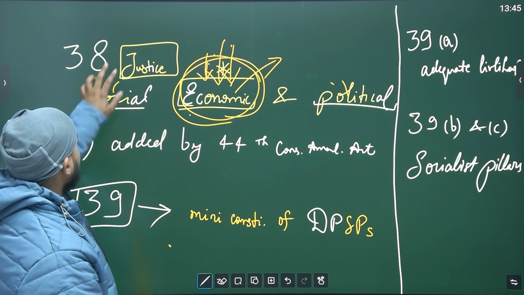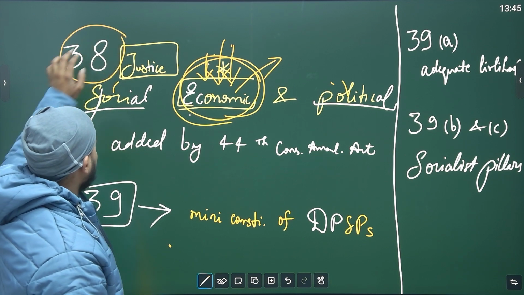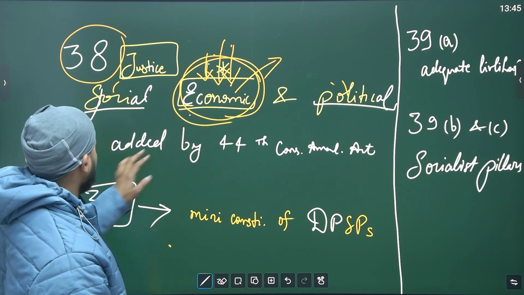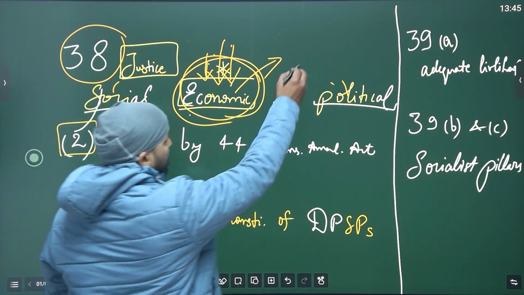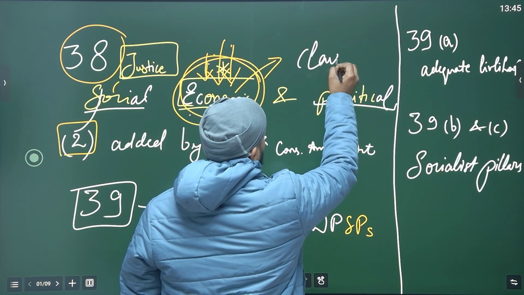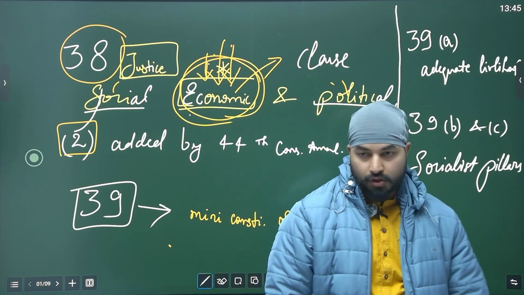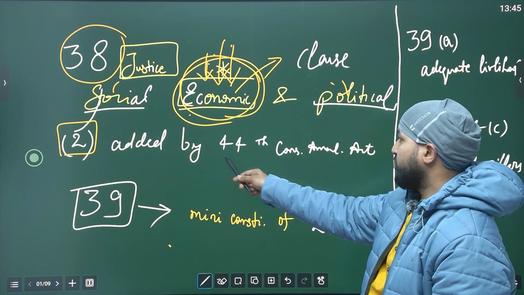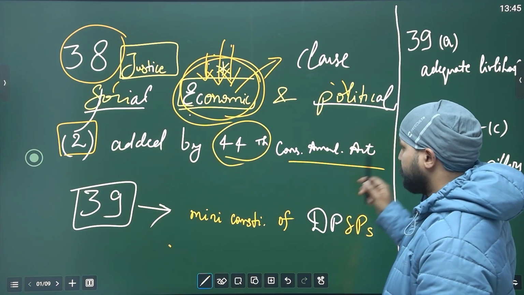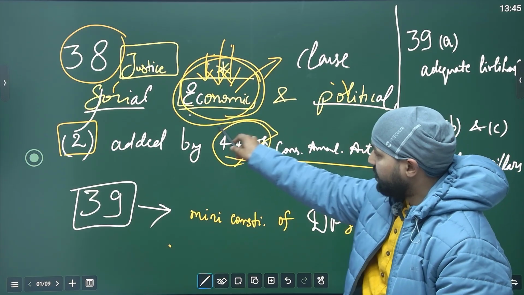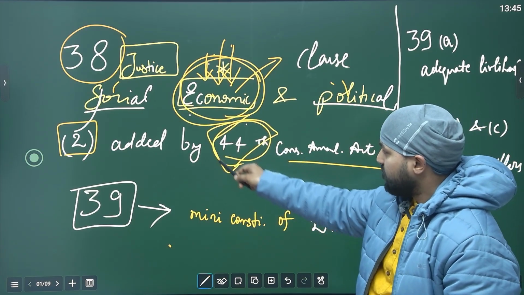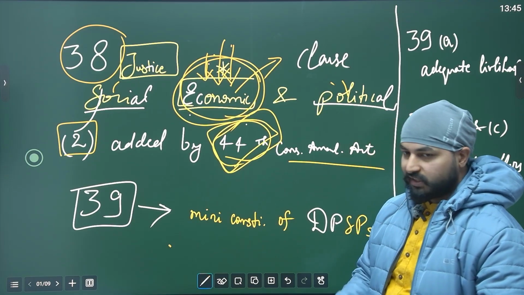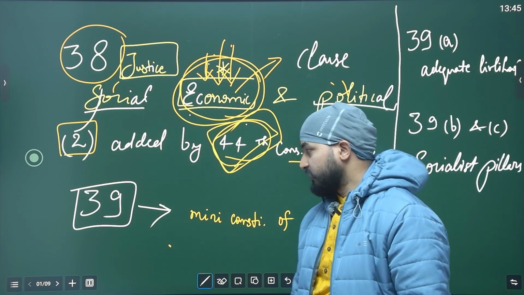Okay, this has two parts. Article 38, part 1 we have discussed. This, not part, it is known as clause. Clause 1, clause 2. Okay, so clause 2 was added using the 44th Constitutional Amendment Act. This is very important, we have already discussed. It will come again and again. It has added many aspects to the Constitution, many safeguards. Okay.